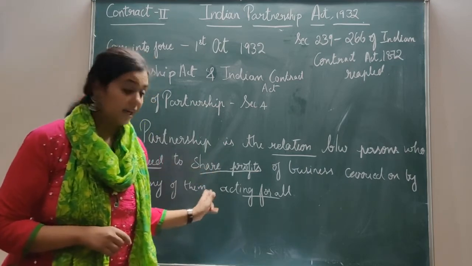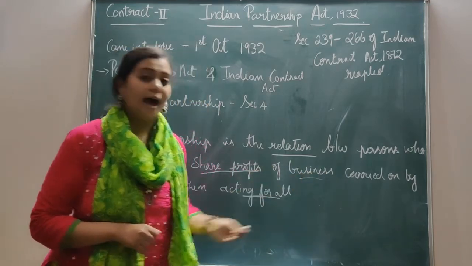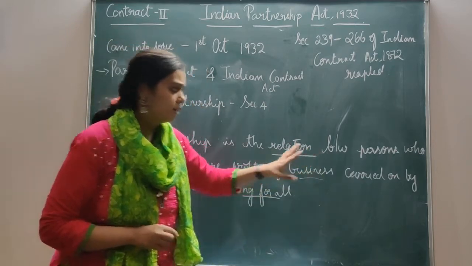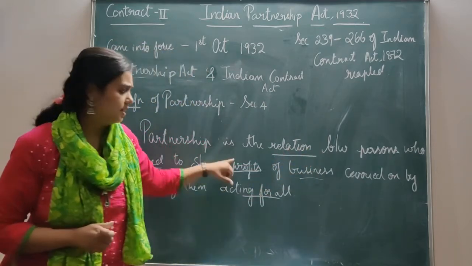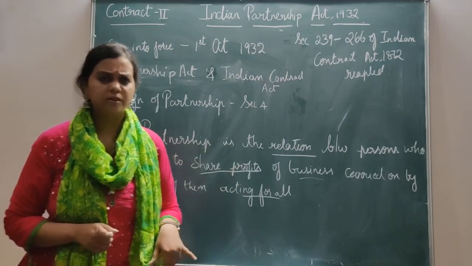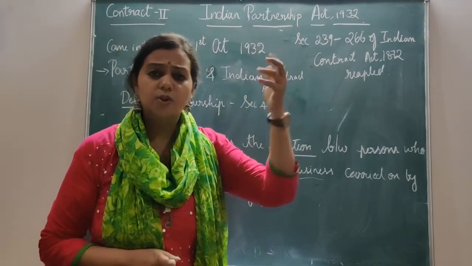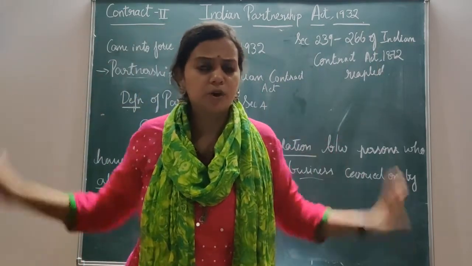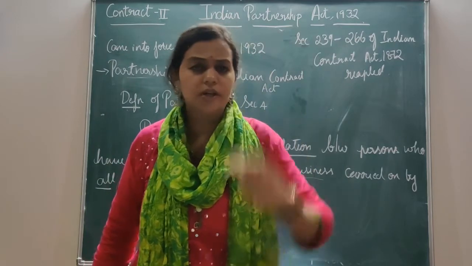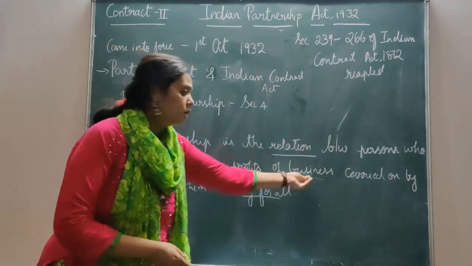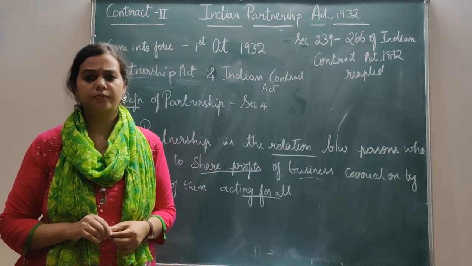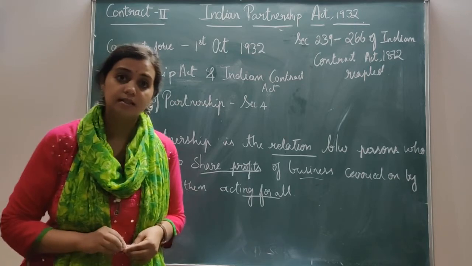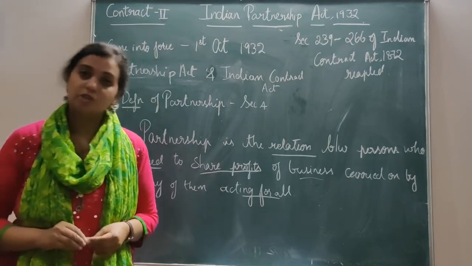Before the profit arises, there should be some business, right? And that business should be a common business. It is not that if there are 3 to 4 persons doing the business, they have agreed and want to do business. It is not that person A is doing one business and person B is doing another business, which both of them do not have any connection at all. No, it is not like that. They should have one common business, and they agree to share the profits arising out of that business. Profits also and losses also.